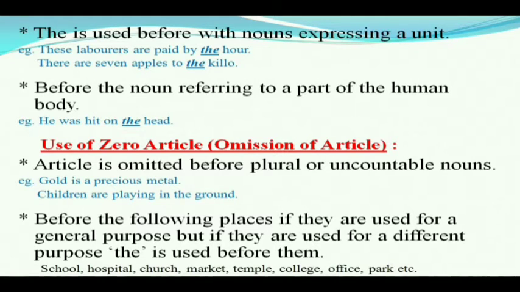For example, these laborers are paid by the hour. Another example, there are 7 apples to the kilo. If you find any preposition before nouns expressing a unit, we use the before those nouns.